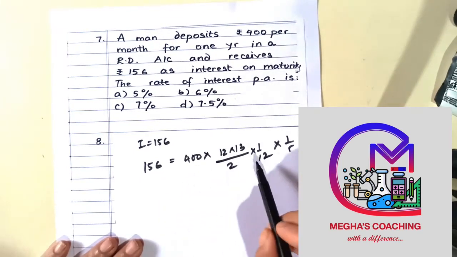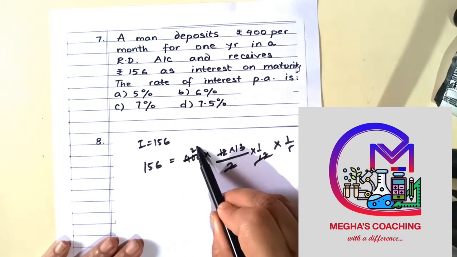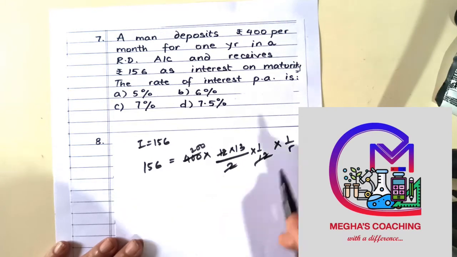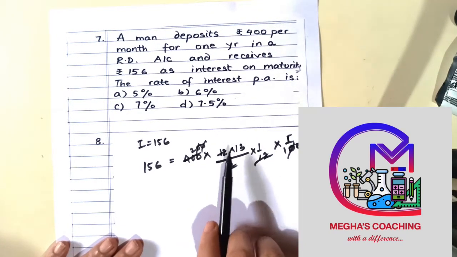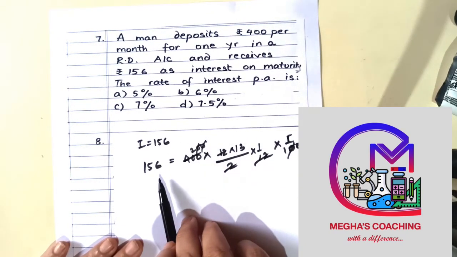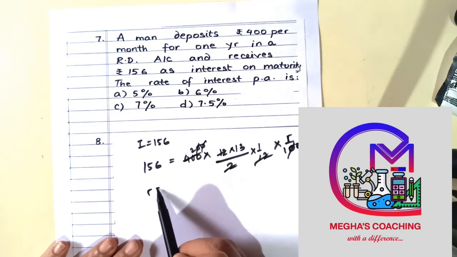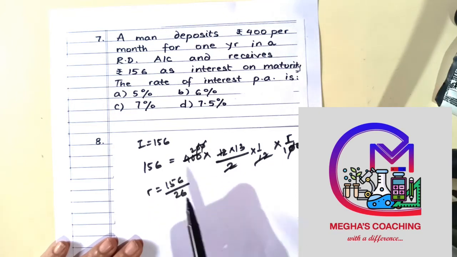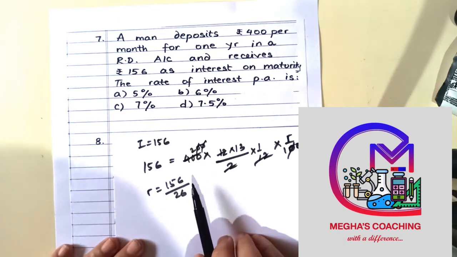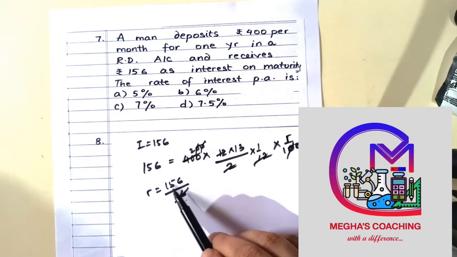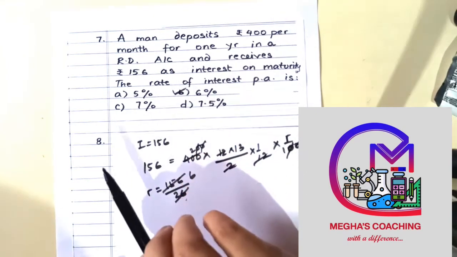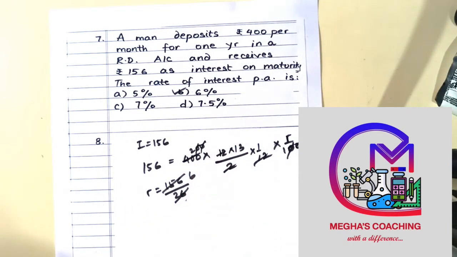So just solve this equation. Into r by 100, so the zeros got cancelled. 13 2s are 26. 26 r is 156. So r is 156 by 26. If you divide it, we can see that 6 6s are 36, obviously it will be divisible by 6. So 6% is the correct answer.